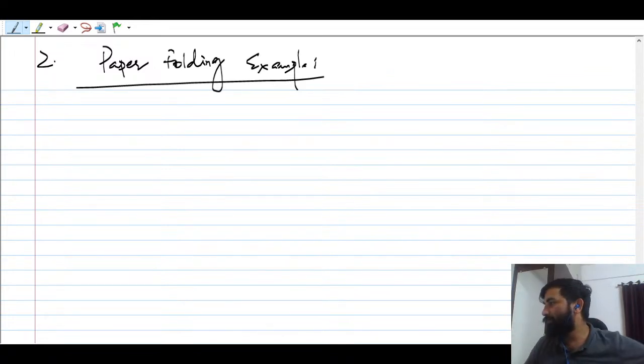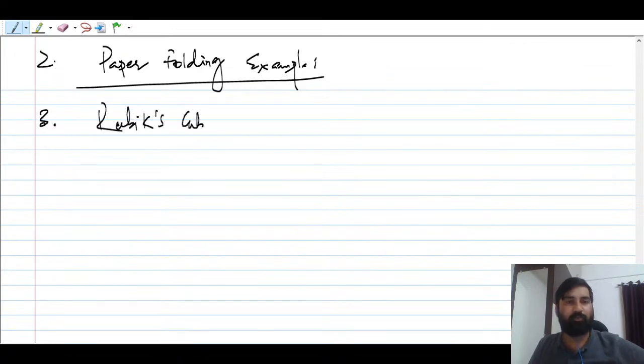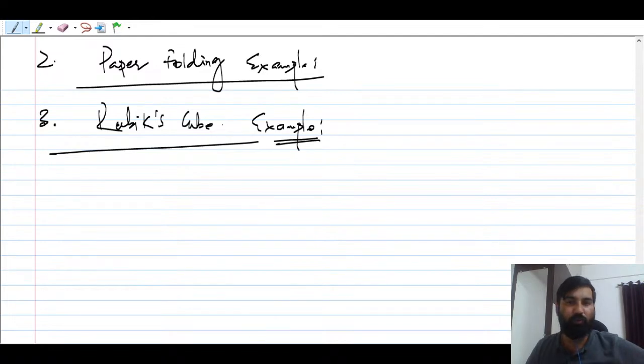And one more example that you can give here is the Rubik's cube example. I think everybody might have seen it. How many of you have played with this Rubik's cube?